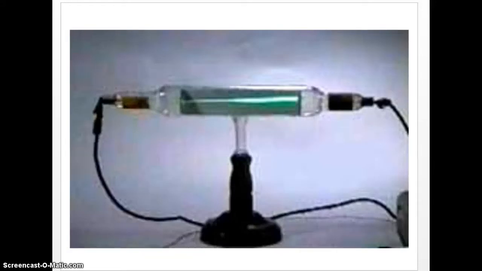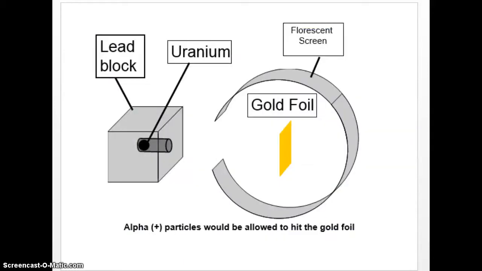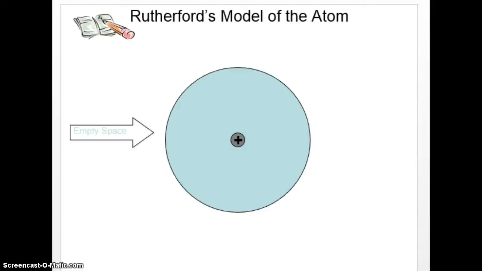One of the more noteworthy scientists is Ernest Rutherford. And here's a picture of what he did right here. He wanted to find out if an atom is full of stuff or if it was mostly empty space. So he shot some uranium particles through gold foil, and he found out that not much bounced off. So this was his model of the atom. He found that the very middle of the atom is positive, and the rest of the atom is mostly empty space. So that's what our current model shows.